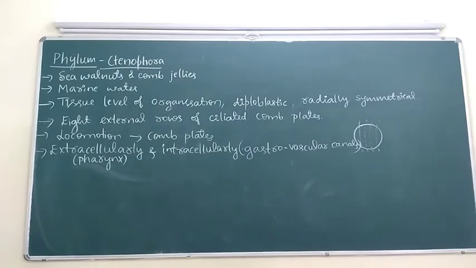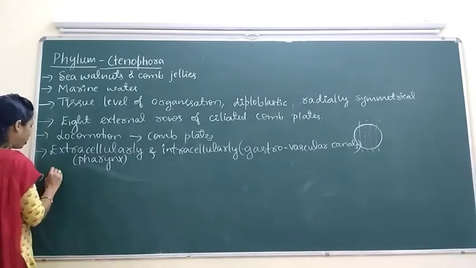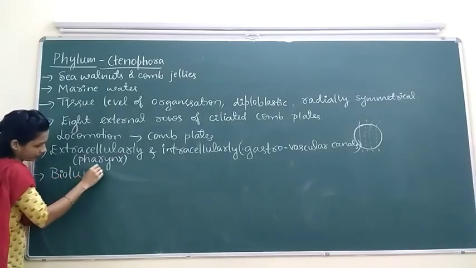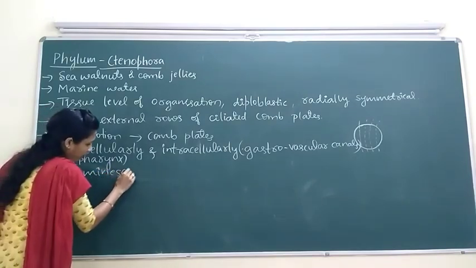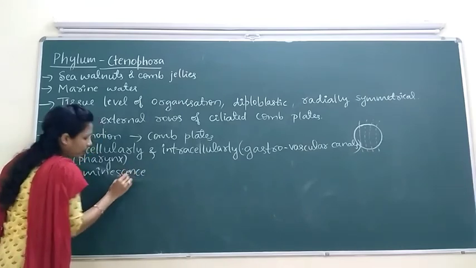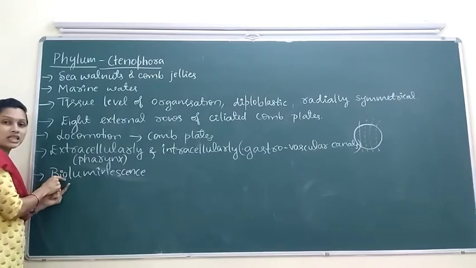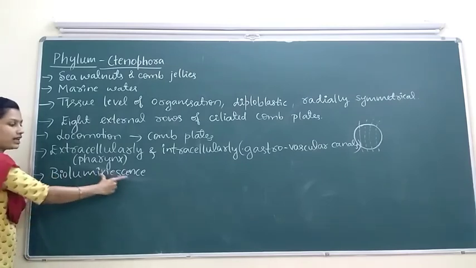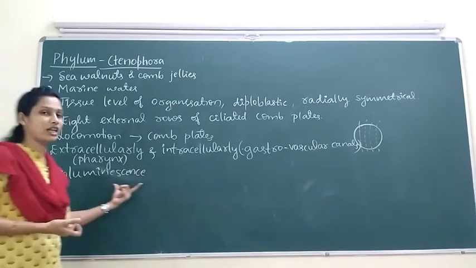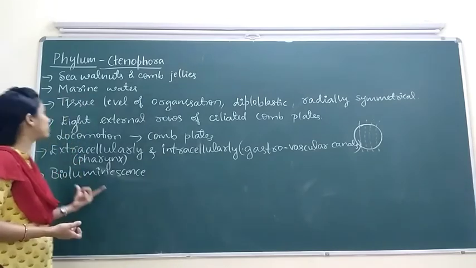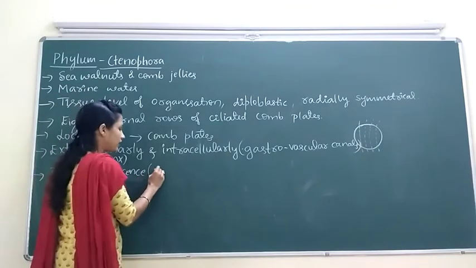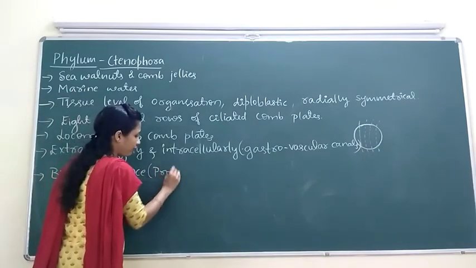Then they show a property called bioluminescence. Bio means living. Luminescence means emission of light. So bioluminescence is exhibited by Ctenophora.